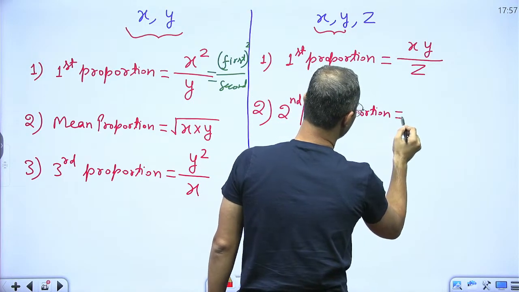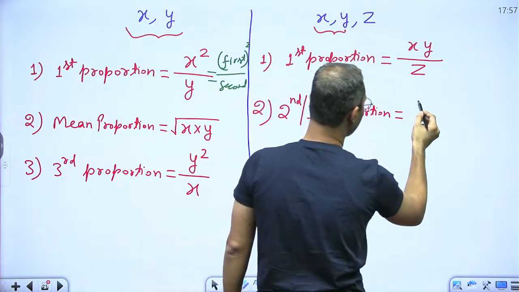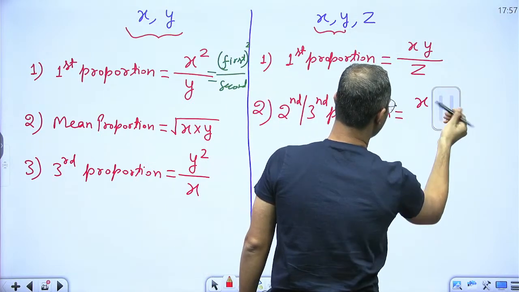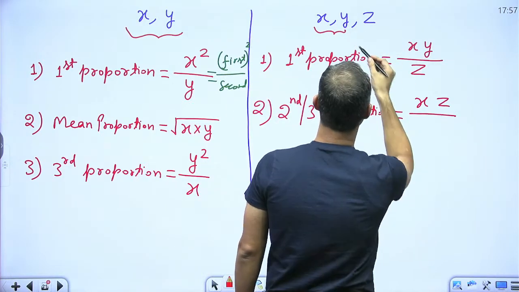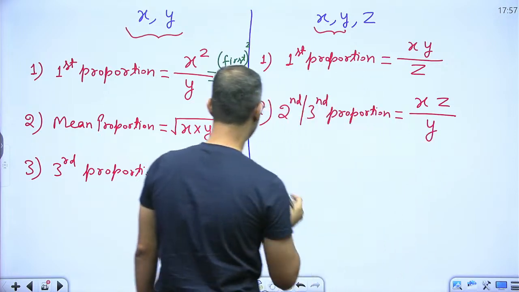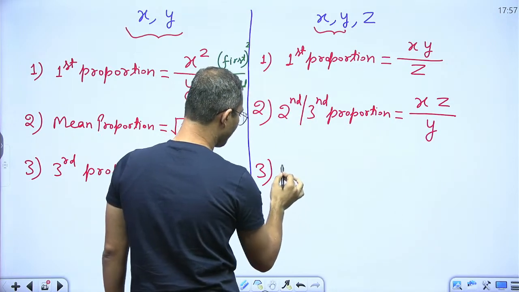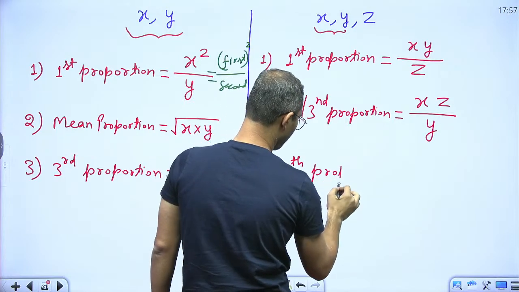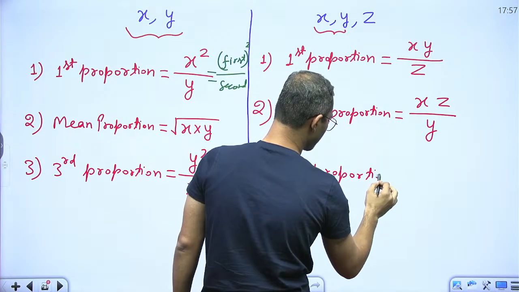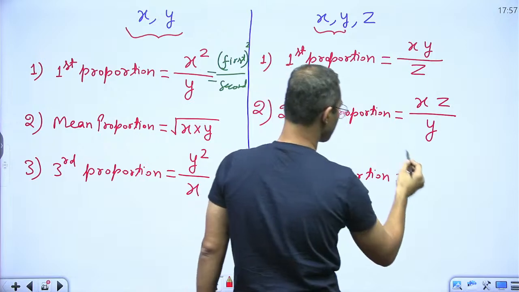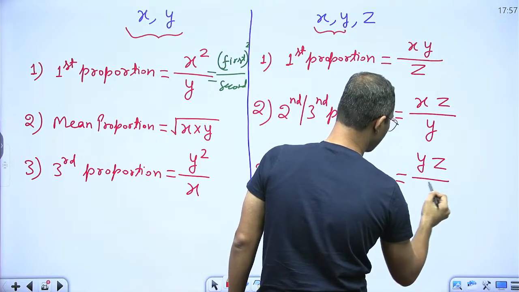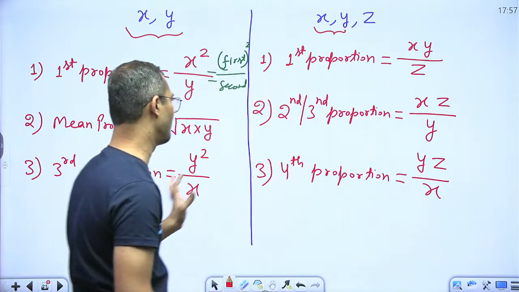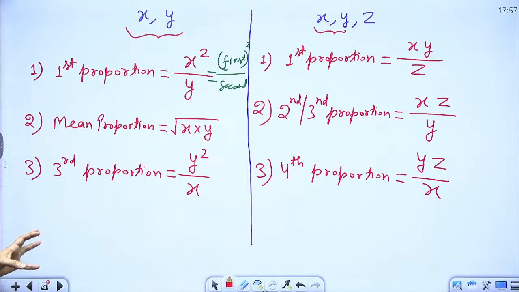So for the second and third proportion, take the extreme values, first and last, x and z, then divide by the middle value. Now, what is the fourth proportion? The question is going to ask about the fourth proportion also. Take the last two values, y into z, divided by the first. So these are the formations.